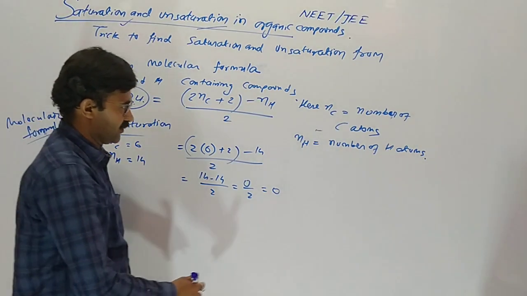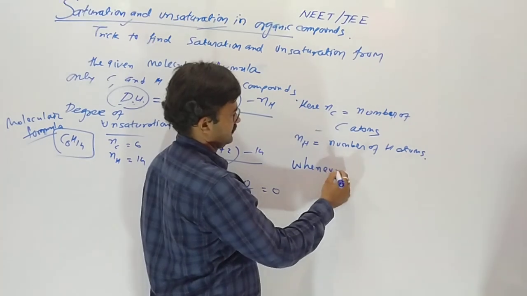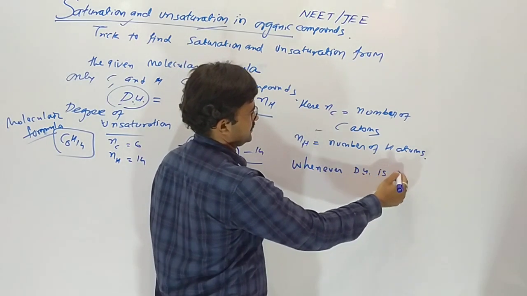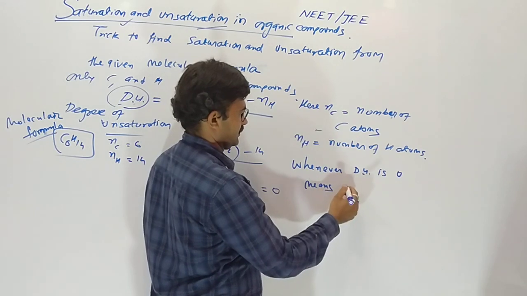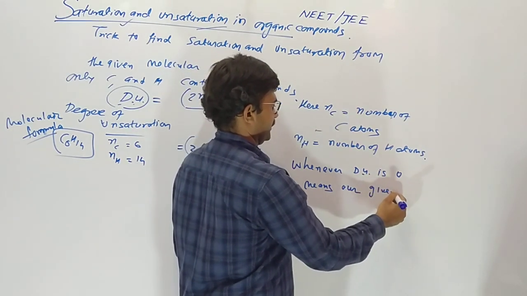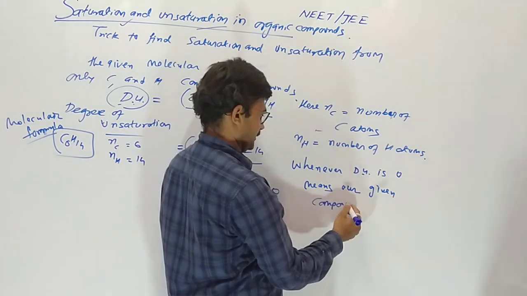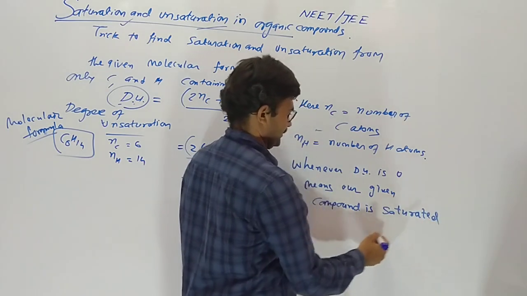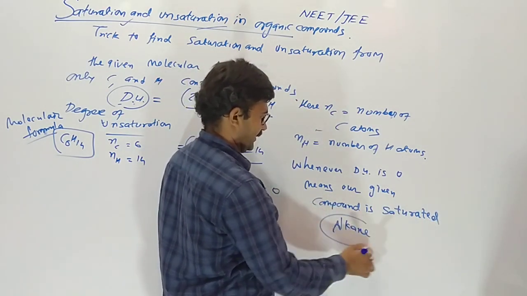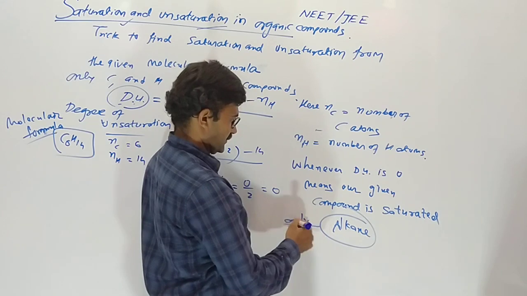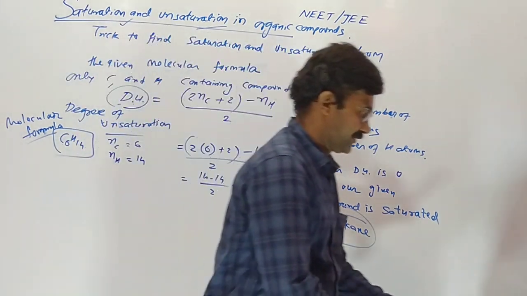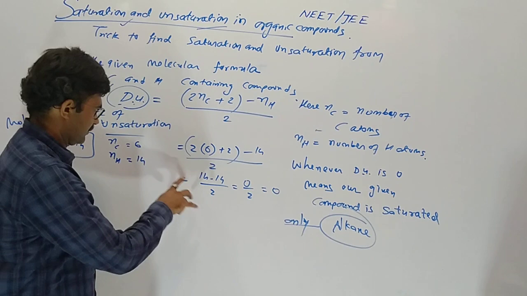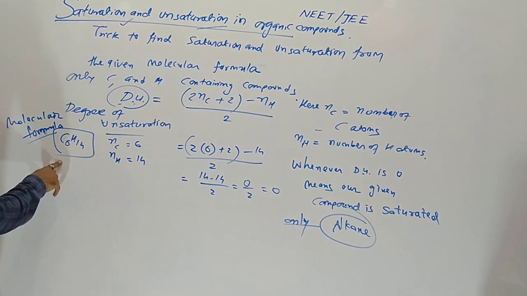Whenever DU is 0, it means our given compound is saturated. It means only alkane. Only single bonds are there. No pi bond. DU is 0 means in the given formula there is no double bond present. All the bonds are single.